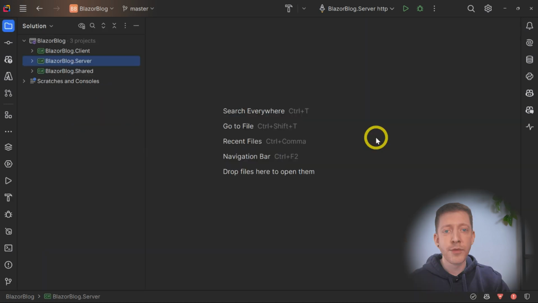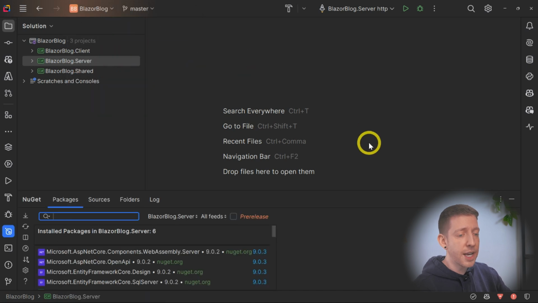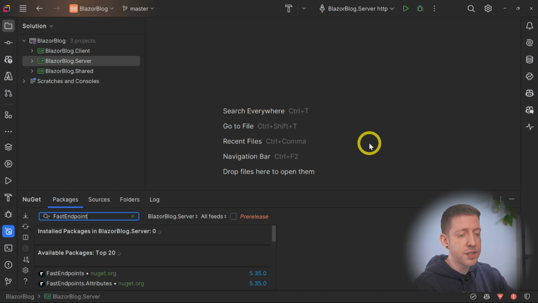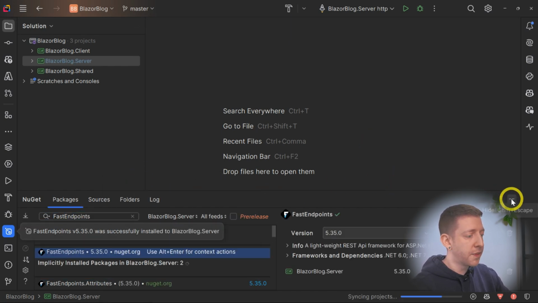Okay, so with that refactoring complete, the next thing I'm going to suggest we do with this project is to remove the controllers. And instead, let's opt for something which promotes a little bit cleaner separation between our endpoints. So let's come over into our server project. I'm going to right click and go to Manage NuGet Packages, and I'm going to add a package called FastEndpoints. So let's install that into the server project.